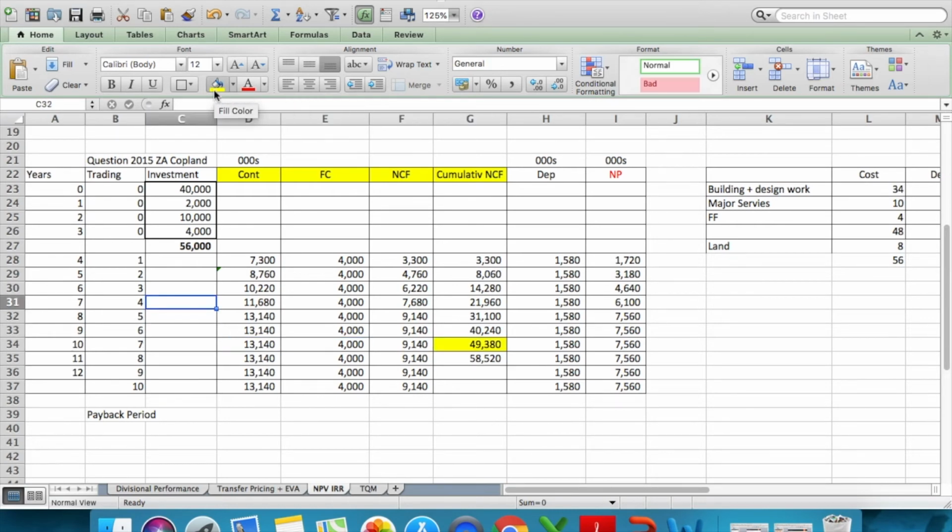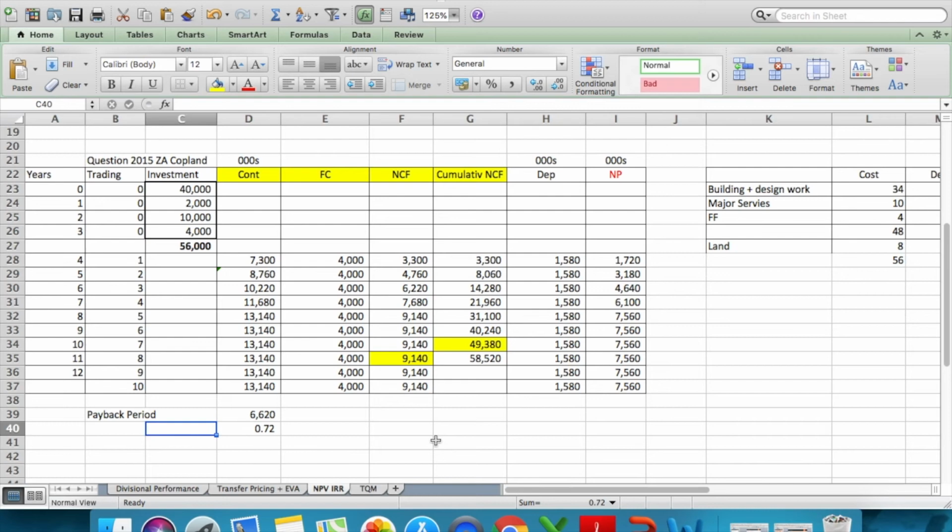And we need 56,000, right? So how much more do we need? It is 56,000 minus 4938. So we need 6620, and this is what we need from this area, right? Because this is the next cash flow. So we are going to divide 6620 by 9140, which gives us 0.7. I'm going to just round it off a bit, 0.72.